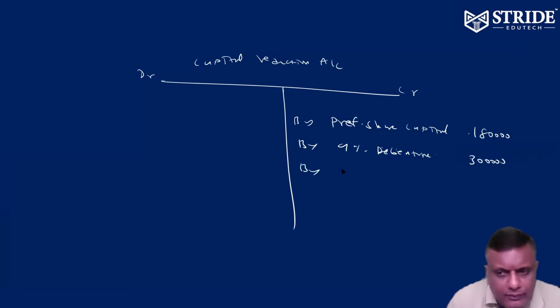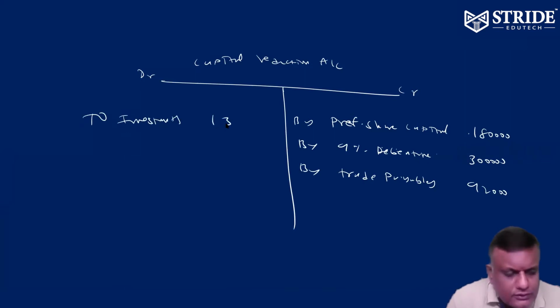Trade payables also lose in the company to the extent of 92,000. Investment written down to market price, so 13,000. So profit and loss account.